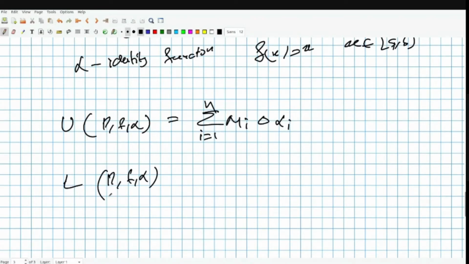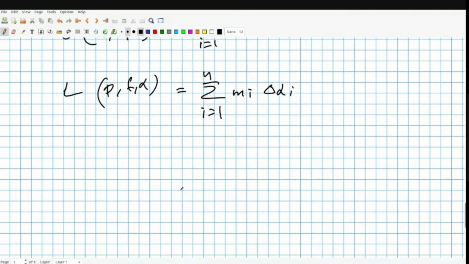This is not D, okay, this is P. My handwriting is a bit messy. Summation small m_i delta alpha_i. Right. Now again, we consider the lower and upper integrals.